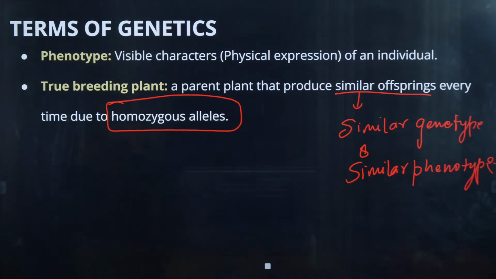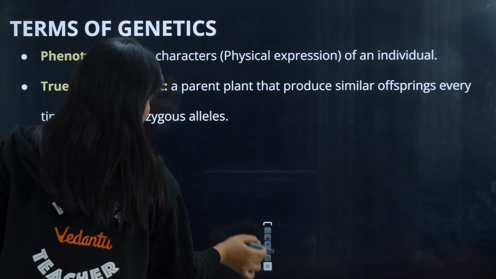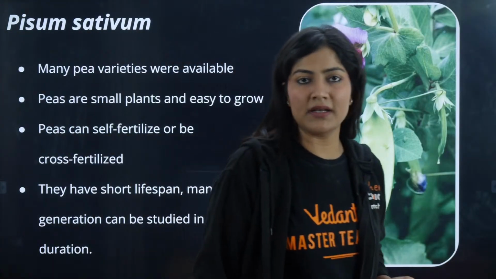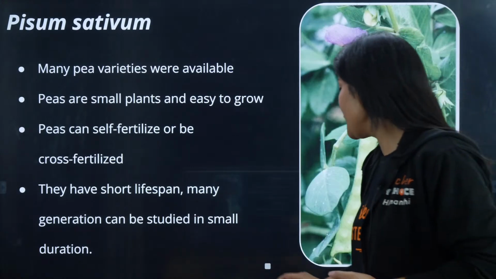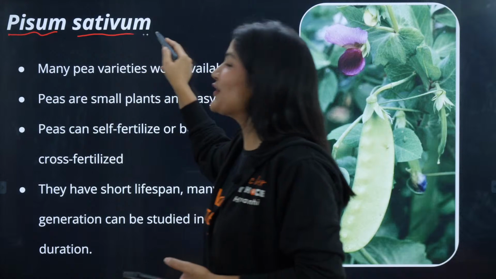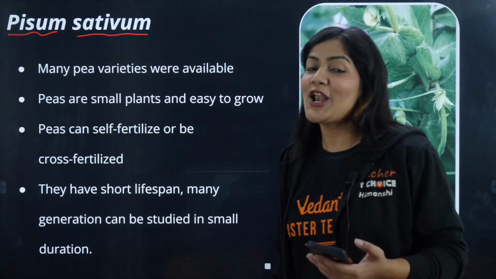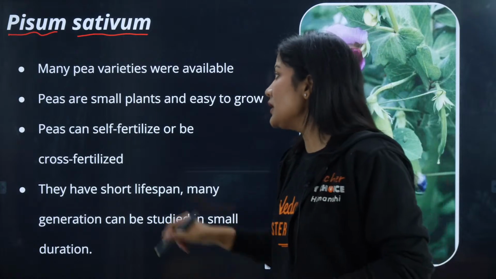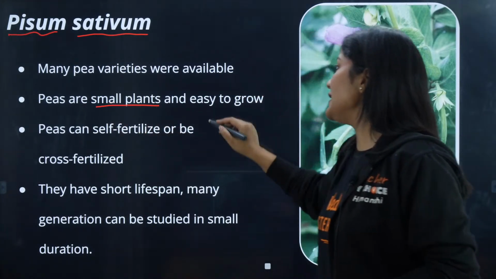Now moving forward to the next one. The next thing that we are going to talk about is Mendel's experiment, how Mendel conducted his experiment. So Mendel was working upon the pea plant. The scientific name is Pisum sativum. So remember the scientific name, and you are going to remember it anyway because we are going to discuss it a lot of times. So Pisum sativum, a pea variety, was used. The pea was a small plant and easy to grow.